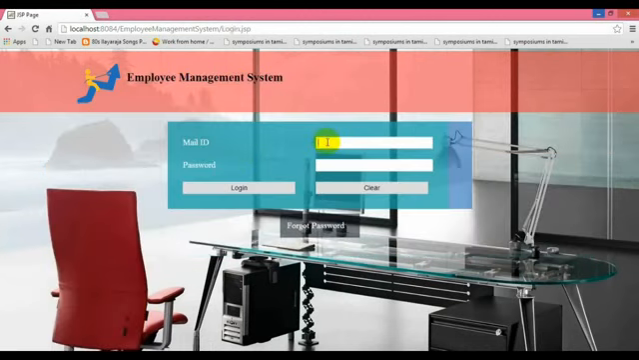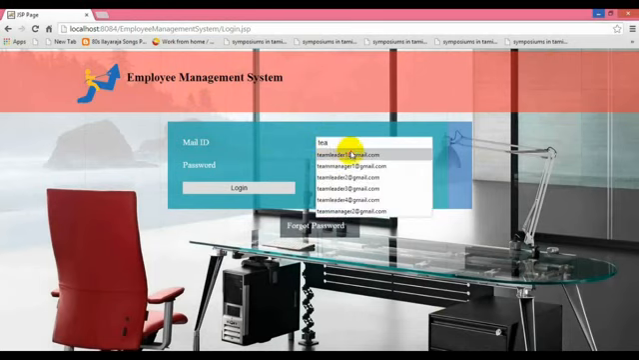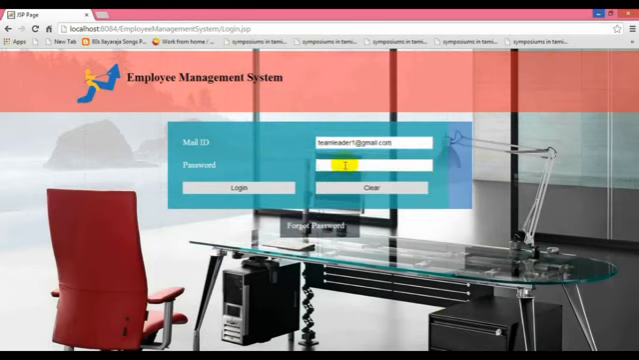Then we are going to the team manager to view the status of the team leader as well as the employee. If the employee completes his work, he can update his work, and that update is sent to the team manager that the employee has completed his work.